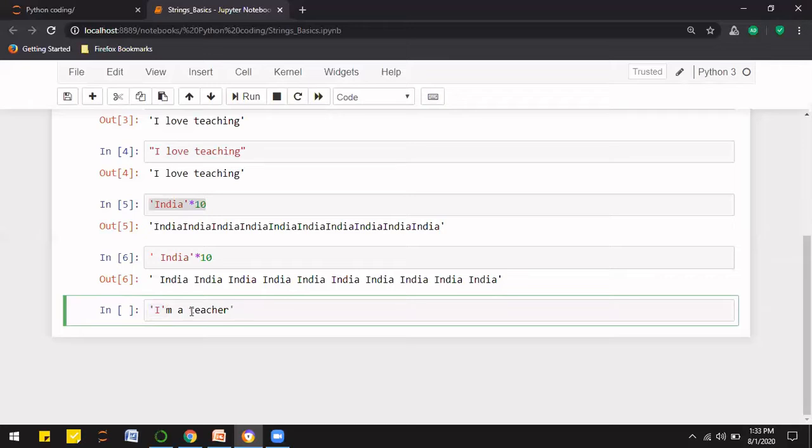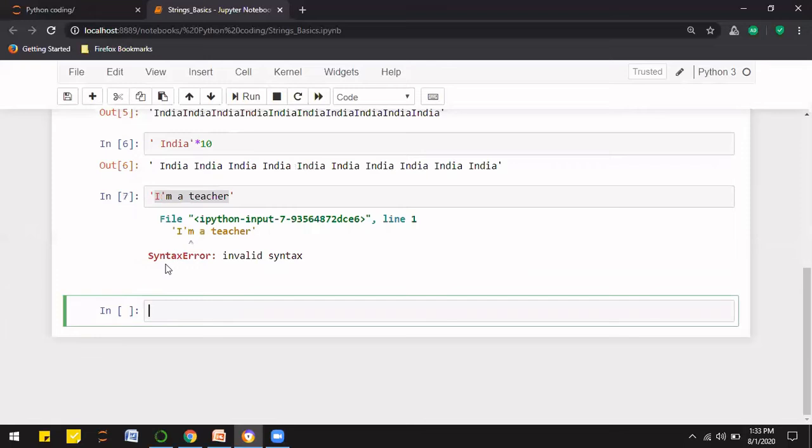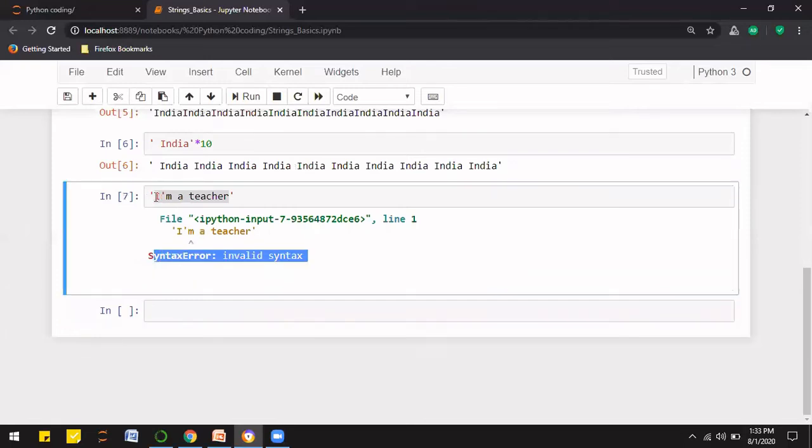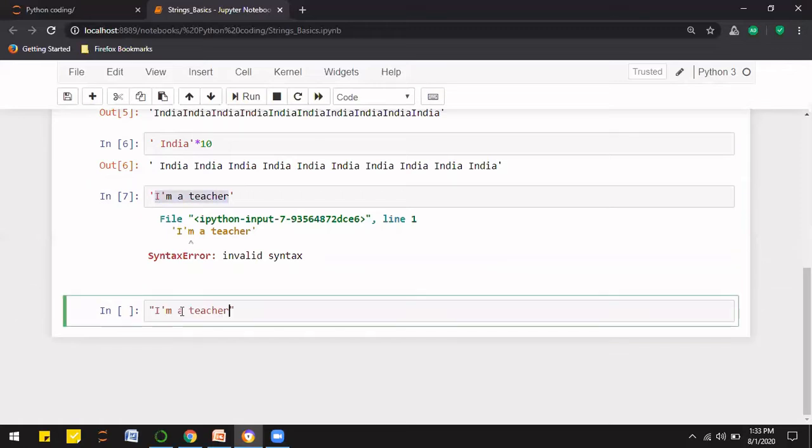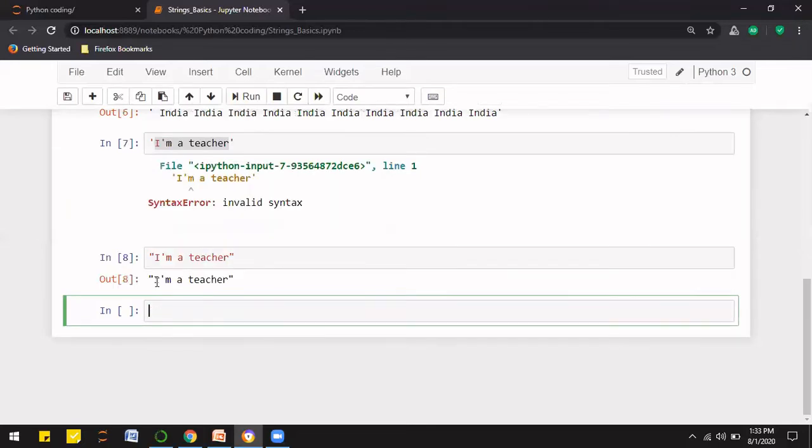So if I try to print it like this, I thought I could put this whole sentence in single quotes, but if I try to see the answer, this will give me an error. And how to resolve this issue? I'll simply copy this string and store it in double quotes, and then we can perfectly get this answer, I am a teacher.